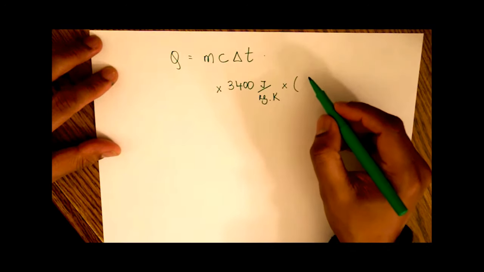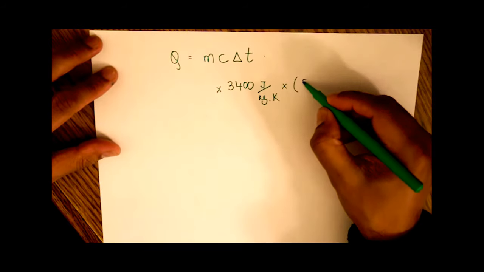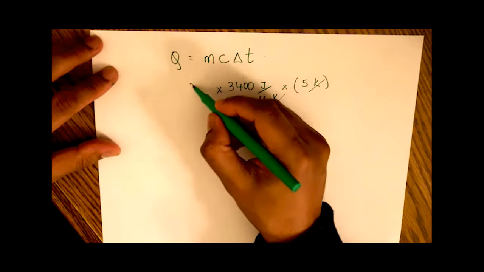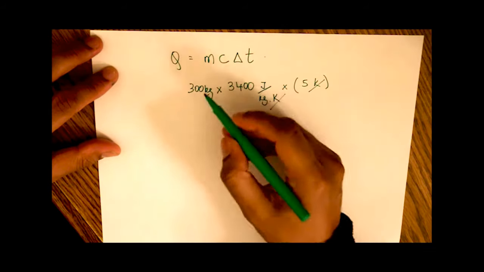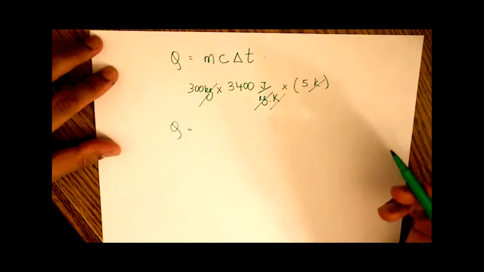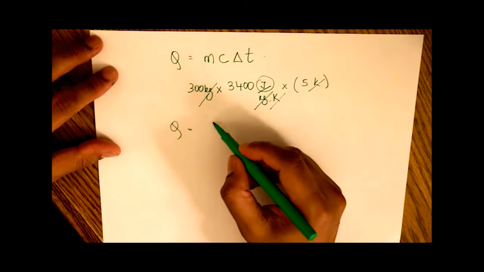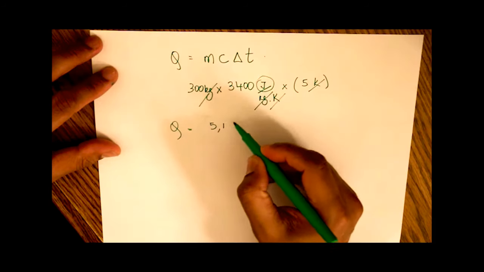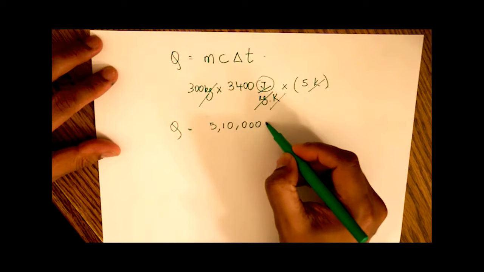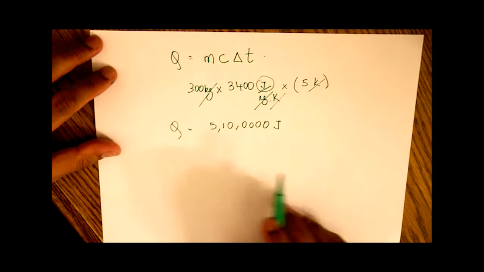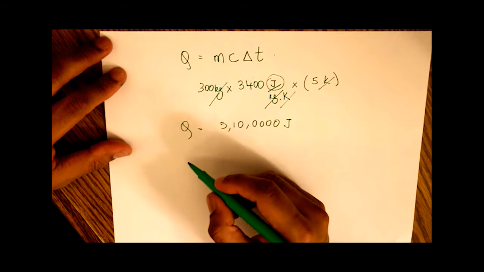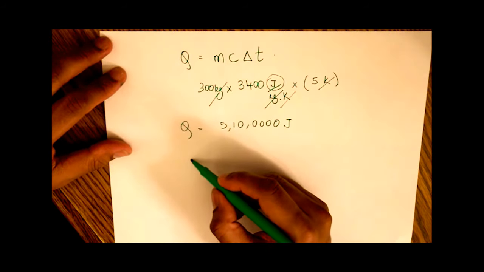And the change in temperature is 30 degrees minus 25, so that's 5 degrees Celsius or Kelvin, doesn't matter. They're both linear scales. And the mass is given to us as 300 kilograms. So I'm just canceling out units here. And this will give us a heat in joules of 5.1 million joules.